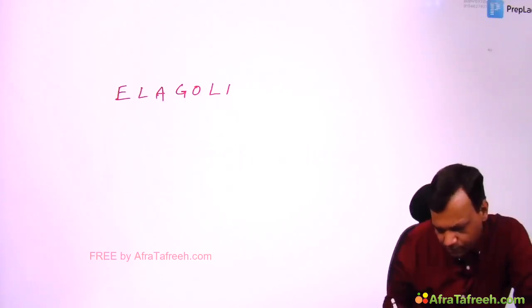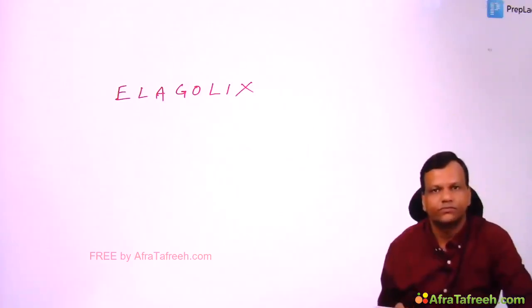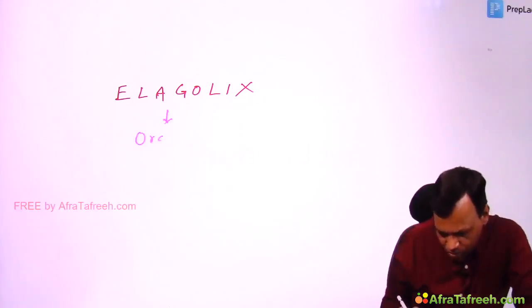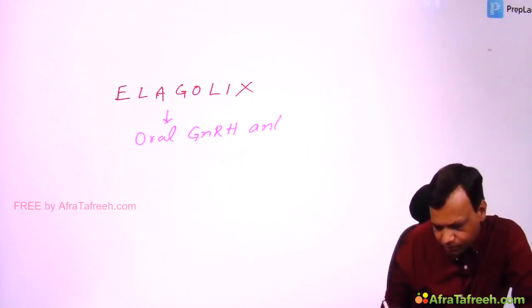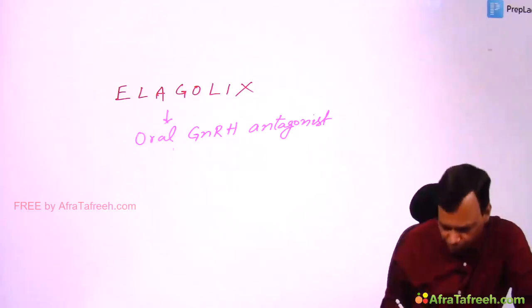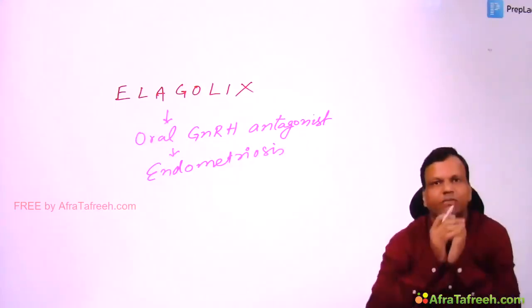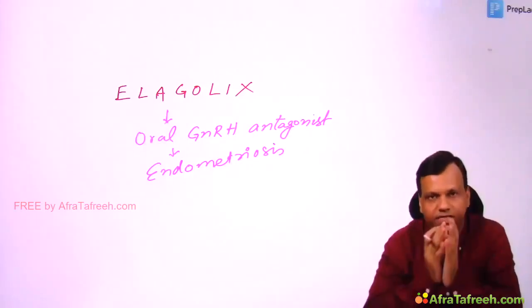elagolix. Elagolix is a new drug which is an oral GnRH antagonist, and it is approved for pain due to endometriosis. Pain due to endometriosis we can treat by a new drug called elagolix.